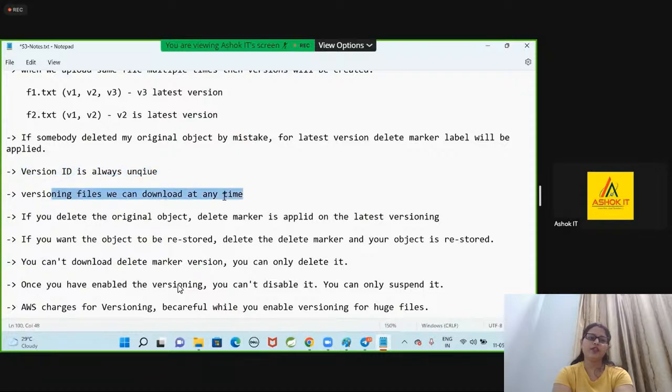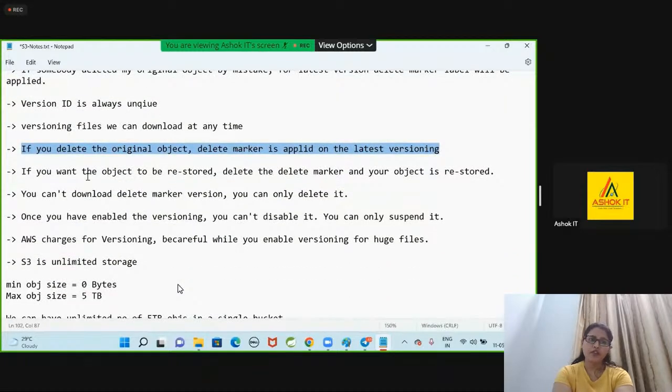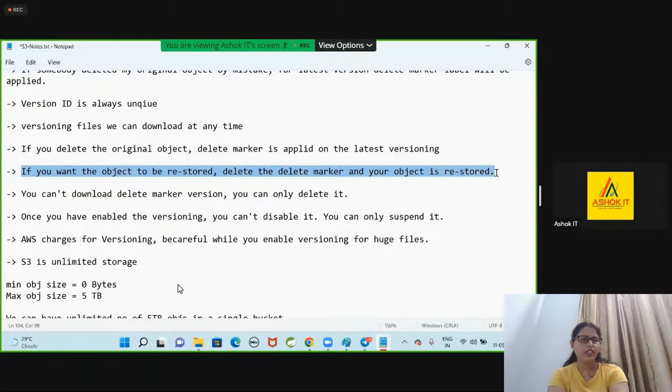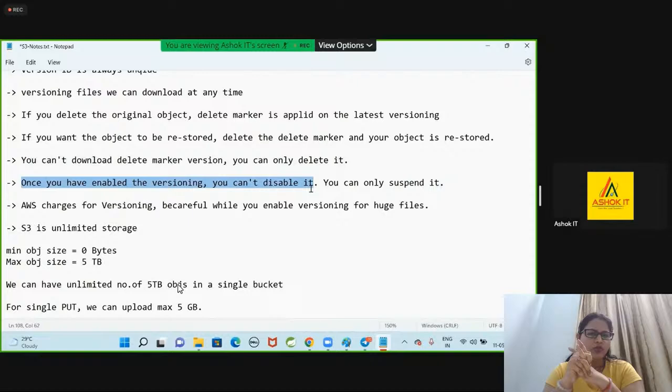Versioned files we can download at any time. Whenever you delete an original file, a delete marker will be created on the latest version. If we delete the delete marker, then that file will be restored. If you want the object to be restored, delete the delete marker and your object will be restored. Currently the delete marker is not creating. You cannot download the delete marker version, you can only delete it. Once you have enabled versioning, you cannot disable it, you can only suspend it.